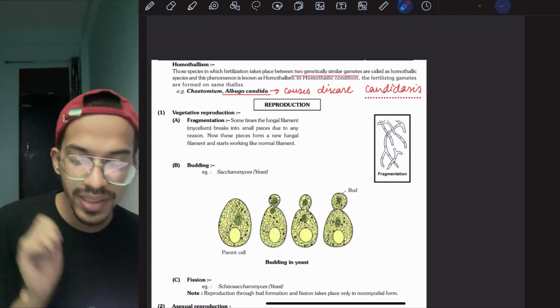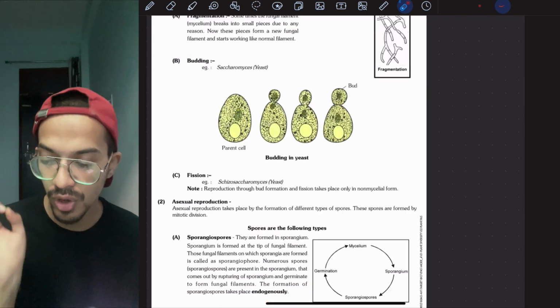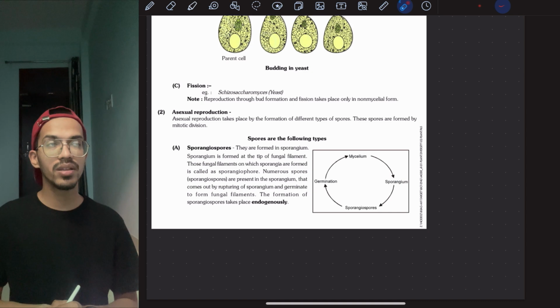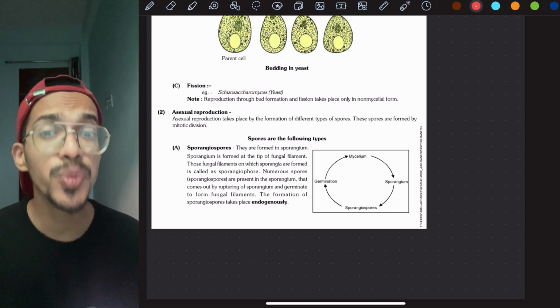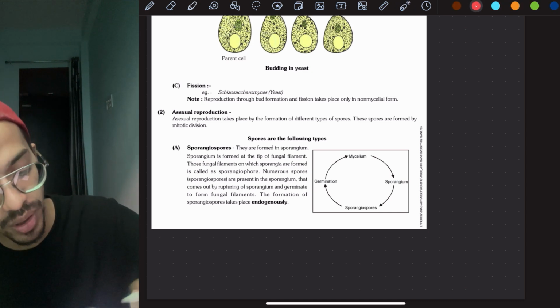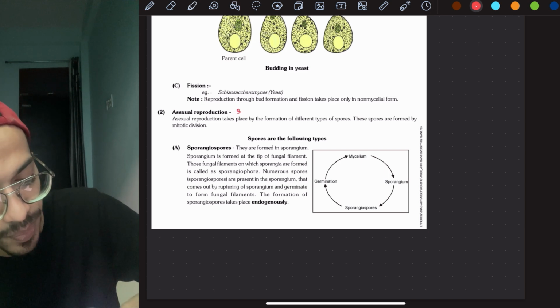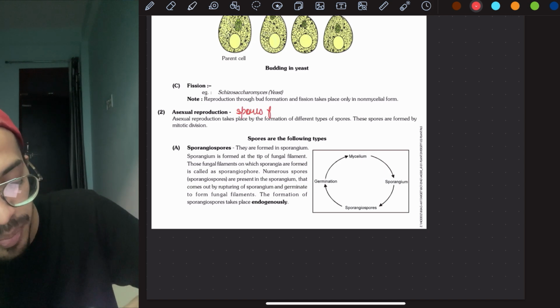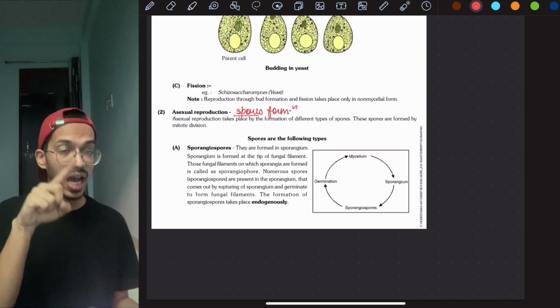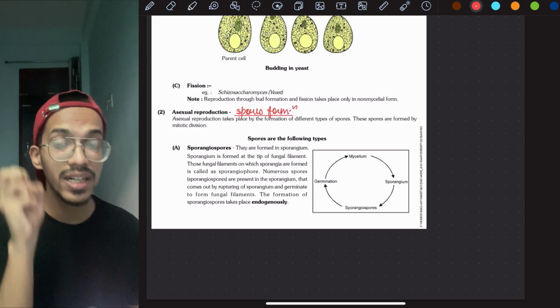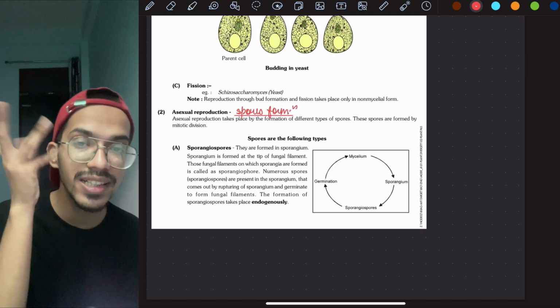Now the next thing is asexual reproduction. You remember from the last lecture, that is spore formation. This is an important thing: asexual reproduction means spore formation. There will be a particular structure in which spores form, because I told you in the slime molds that the fruiting body will form and inside it spores will be there.